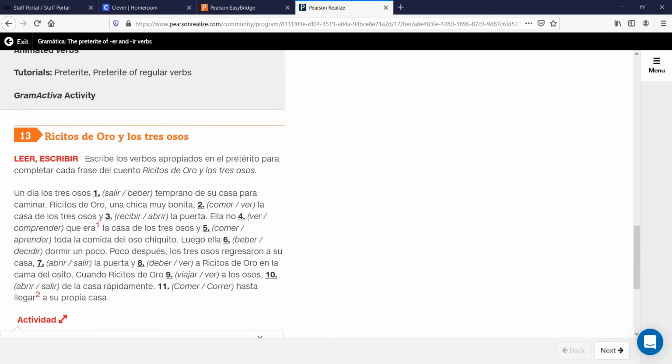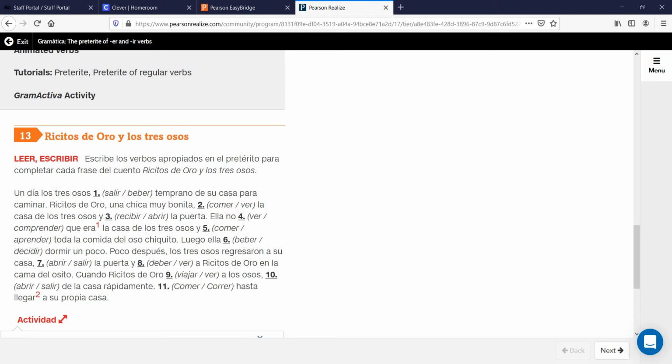Now, as you look down, we have Ricitos de Oro y los Tres Osos. What fairy tale is Ricitos de Oro y los Tres Osos? It is Goldilocks and the Three Bears. So it says, escribe los verbos apropiados en el pretérito.